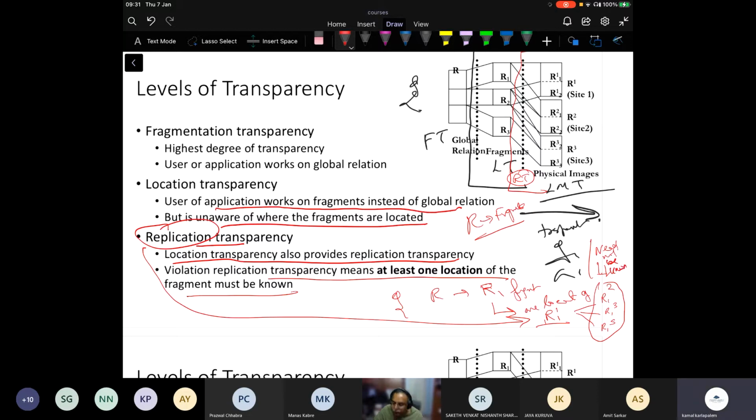So the basic idea here is, I know that R1 is replicated. That implies that there is another framework or another technology that manages the replication. So I don't have to care about the replications. All I need is one place where I know that R1 is existing.